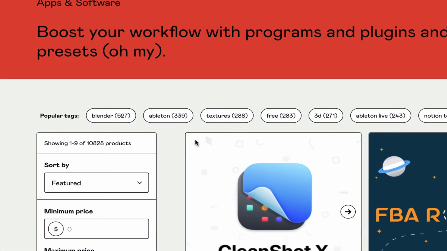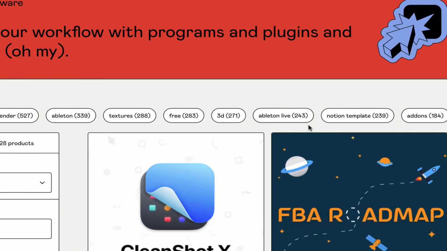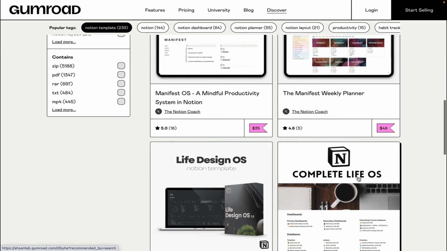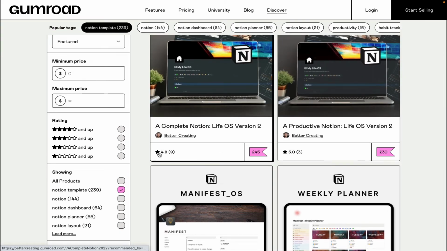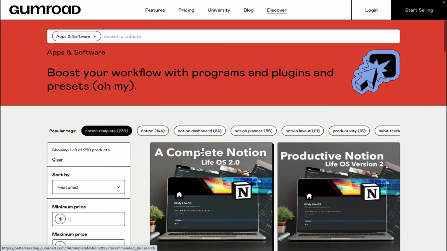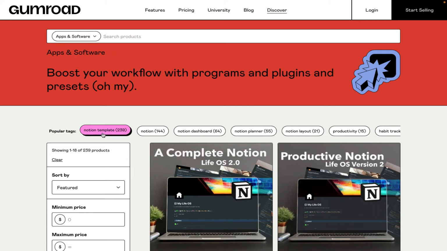Free is a big tag, which makes sense, which could also be top of the funnel where people are getting involved. You get your lead gen and then people buy other things from you. And then also, I see Notion templates, 239. This allows you to see what people are buying. It gives me an idea of the rating, and it allows me to move from there. It says Notion dashboards, Notion planner, layout. Those are some of the common tags that people are using. Now that gives me ideas of what I could be doing to find my audience and all of those things. Again, Gumroad's perfect because they're already bringing the audience to me, and then I can go from there.